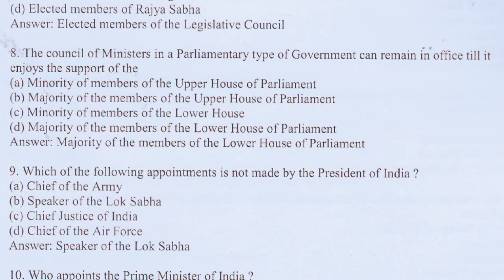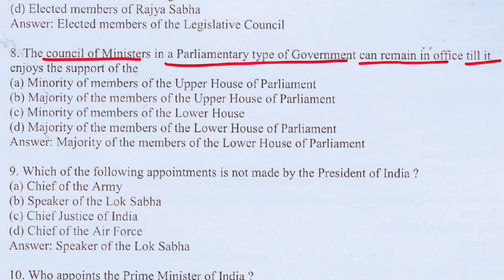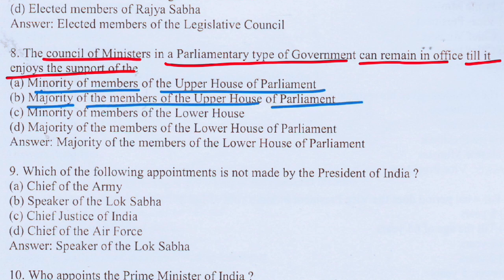Next question. The Council of Ministers in a parliamentary type of government can remain in office till it enjoys the support of the following. The options are: A, minority of members of the upper house of the Parliament; B, majority of the members of the upper house of the Parliament; C, minority of members of the lower house; and D, majority of the members of the lower house of the Parliament. So the correct answer would be majority of the members of the lower house of the Parliament.